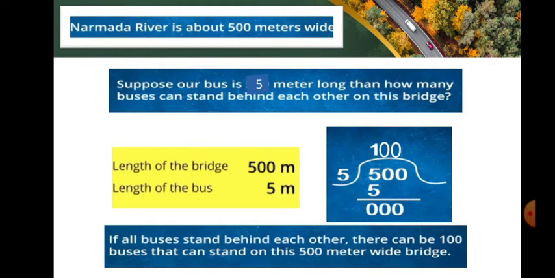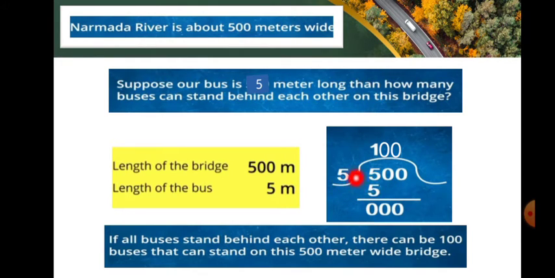Narmada river is about 500 meters wide. Suppose our bus is 5 meters long, then how many buses can stand behind each other on this bridge? The length of the bridge is 500 meters and the length of the bus is 5 meters. So let me divide 500 by 5.